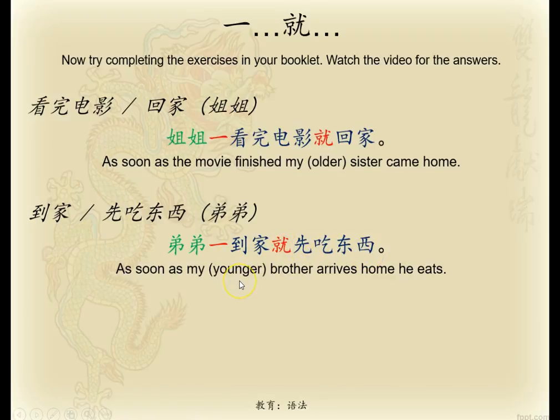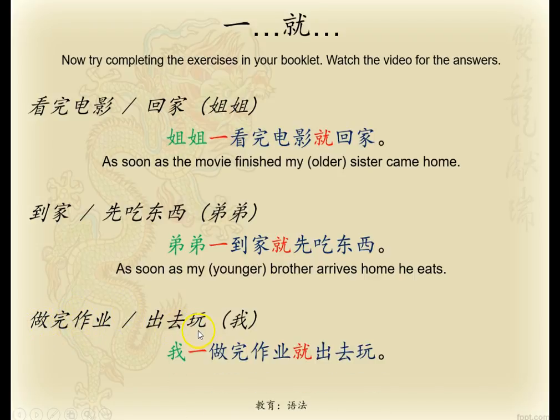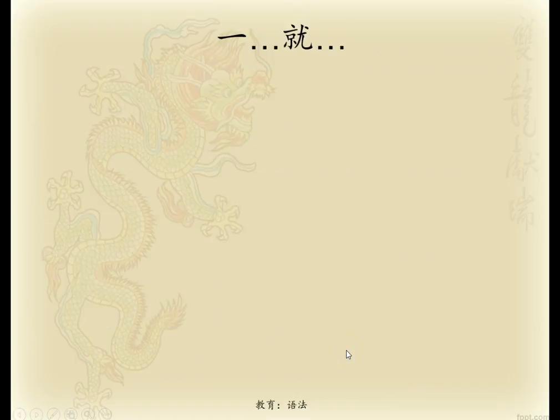So as soon as my little brother comes home or arrives home, he eats food. Next example, 我 is obviously the subject. 做完作业. Same as up here, we've got a split apart verb and object with 完 to finish. 出去玩 is to go out. So 我一做完作业就出去玩. As soon as I finish my homework, I will go out.